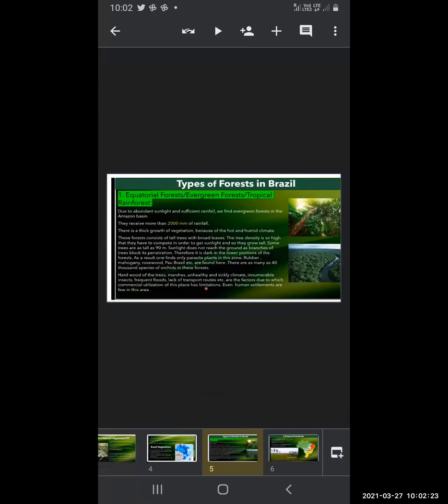Hardwood of the trees, marshes, unhealthy and sticky climate, innumerable insects, frequent floods, lack of transport routes, etc. are the factors due to which commercial utilization of this place has limitations. Even human settlements are few in this area. The marshy land and unhealthy climate make people frequently fall sick.